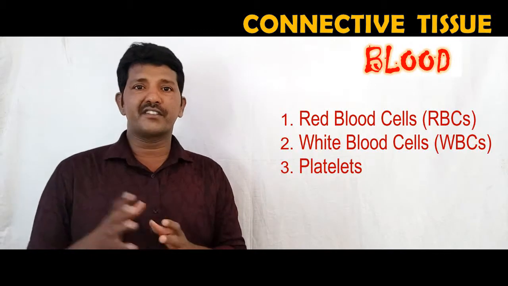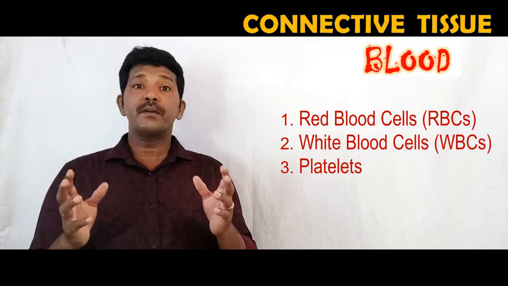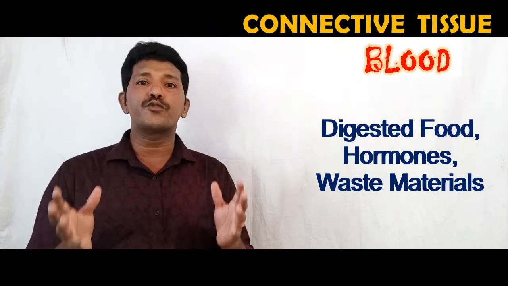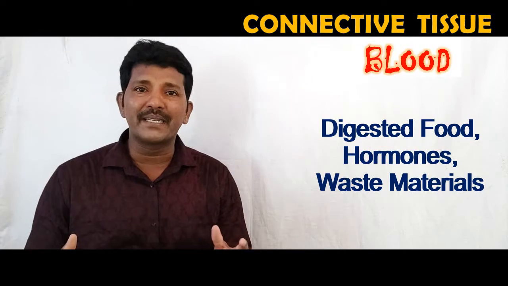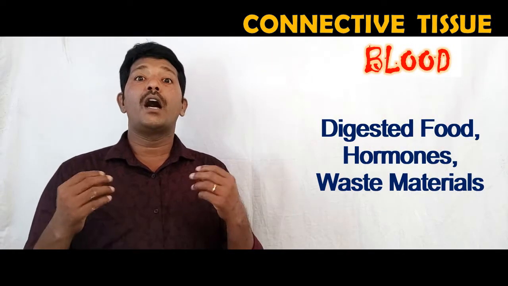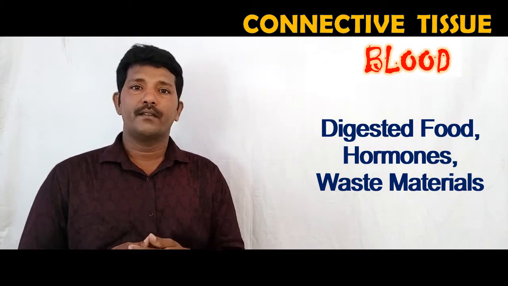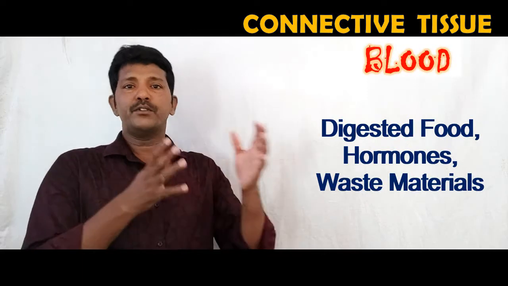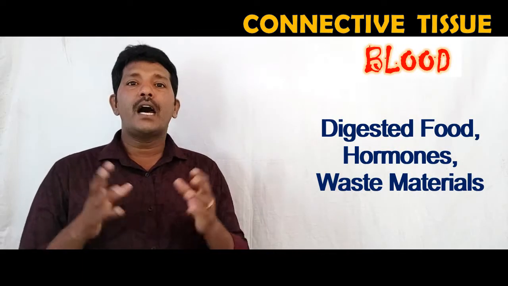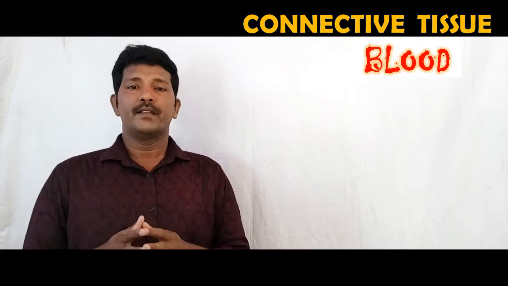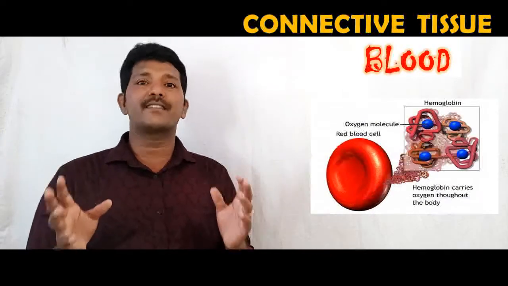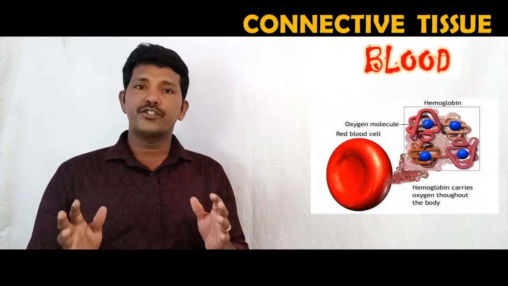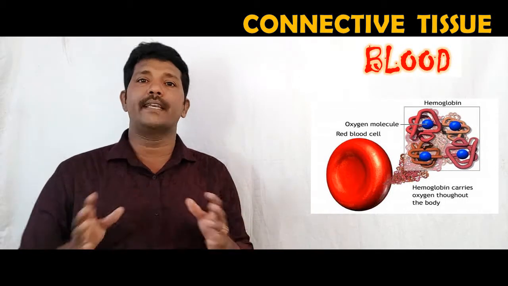We'll go for the functions of the blood. The plasma of blood is helpful for transportation of nutrients, waste materials, and hormones. Then come to the blood cells. The RBC, red blood cell, plays an important role in transportation of gases such as oxygen and carbon dioxide.